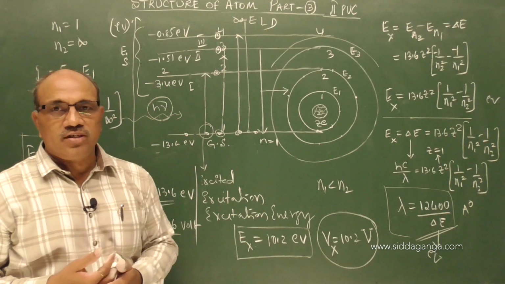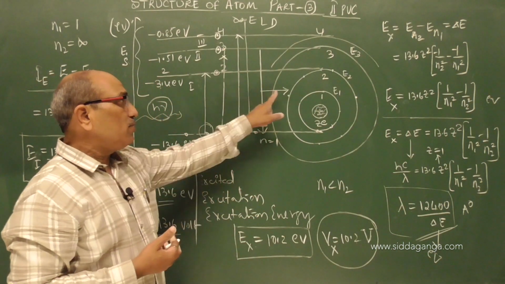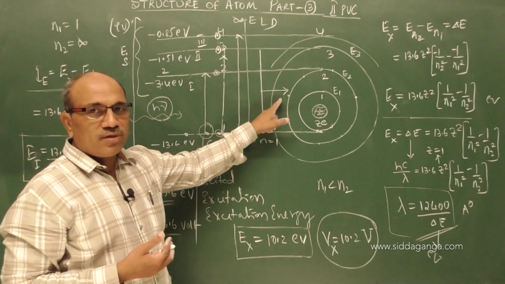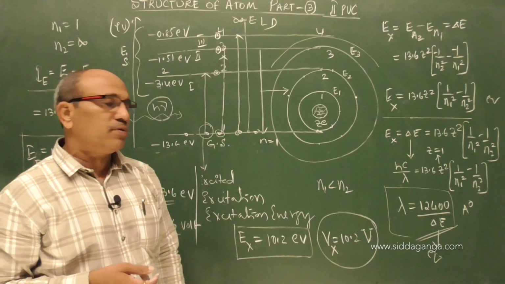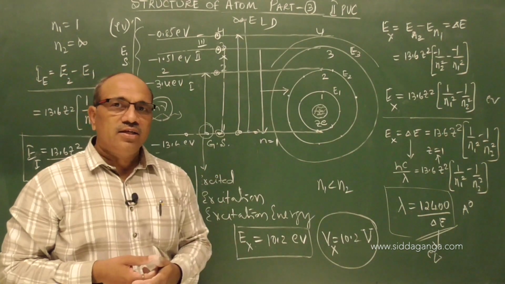With that fourth postulate, we have to get the expression for frequency and wavelength or wave number of emitted radiations. What happens with the emitted radiations, that we can see in the next class.